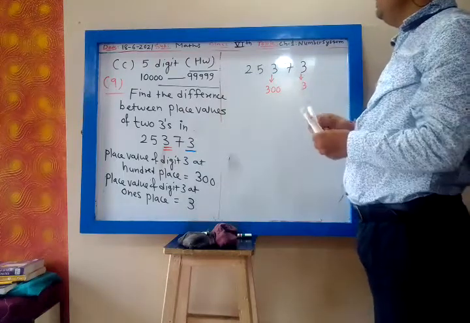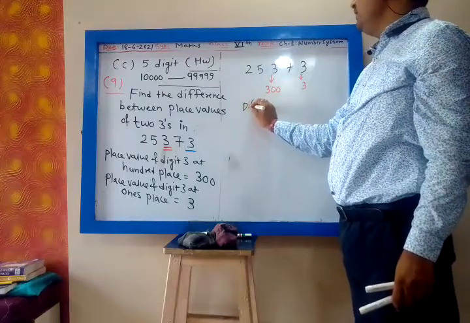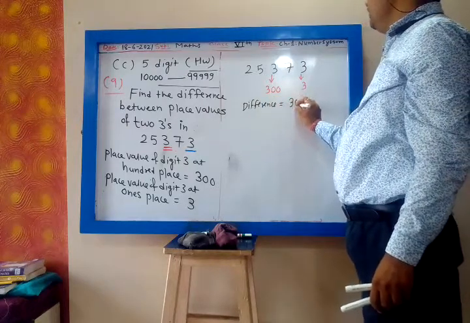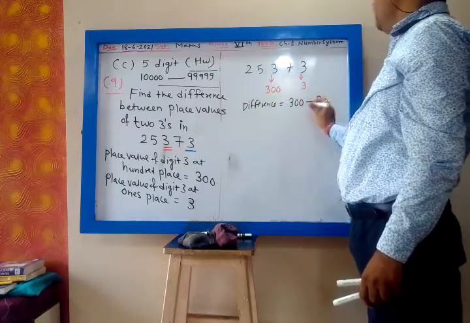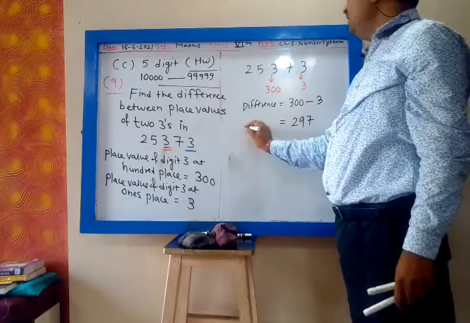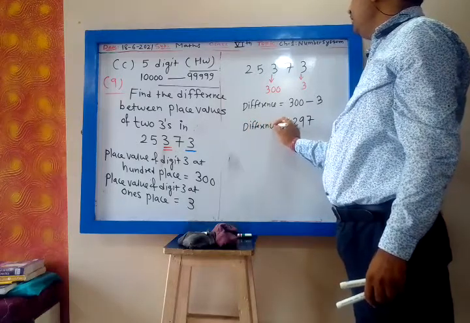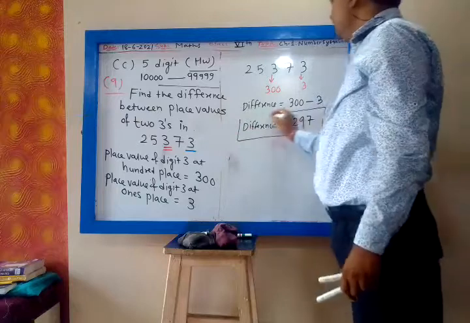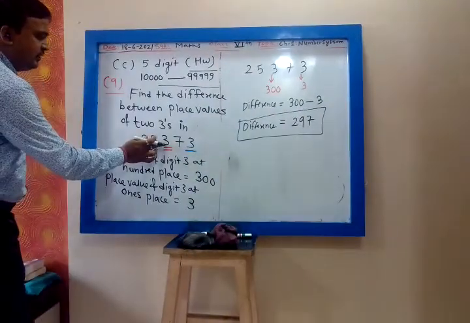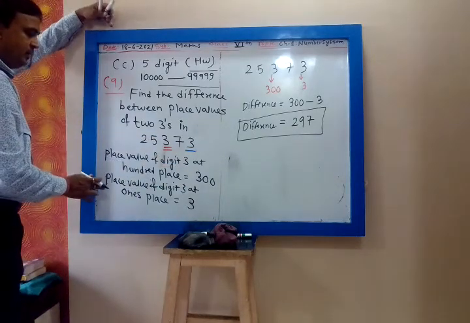So now we have to find their difference. Difference means minus. Difference will be 300 minus 3. 300 minus 3 is 297. So 297 is their difference. The 3 which is at the hundreds place, its place value will be 300.